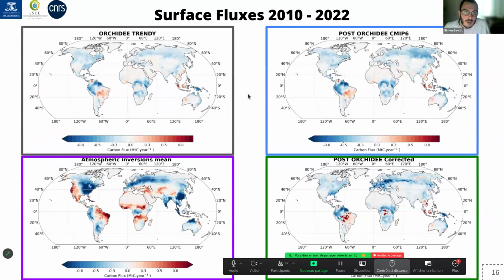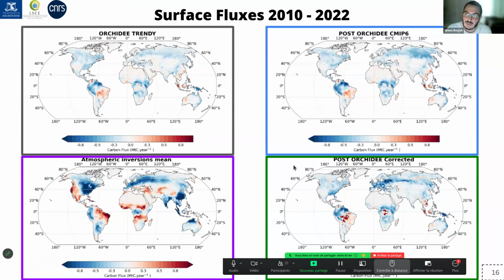Here are the maps of these carbon fluxes. Here is the ORCHIDEE that we sent to TRENDY, so without correction. Here is the mean of the atmospheric inversion. Here is the posterior run of the ORCHIDEE synopsis scenario, and here is the ORCHIDEE corrected scenario, the posterior run.